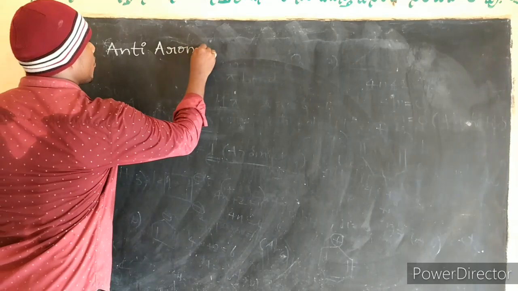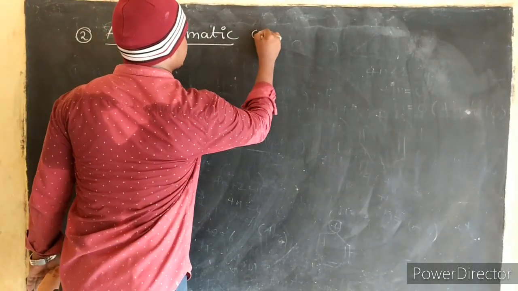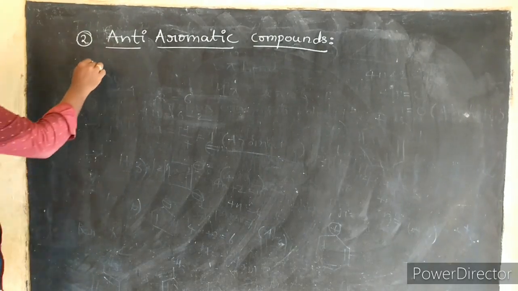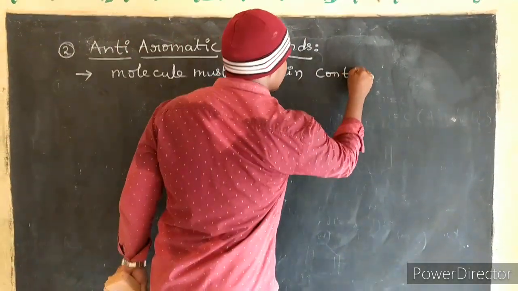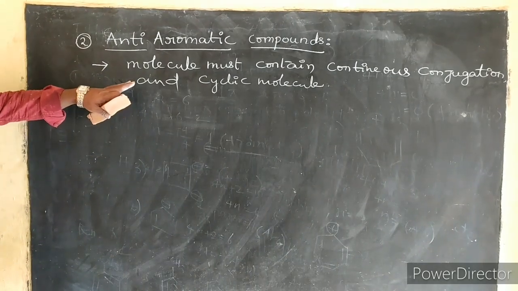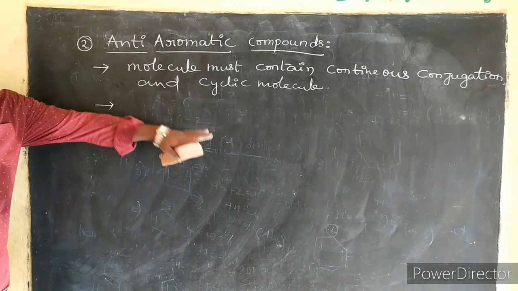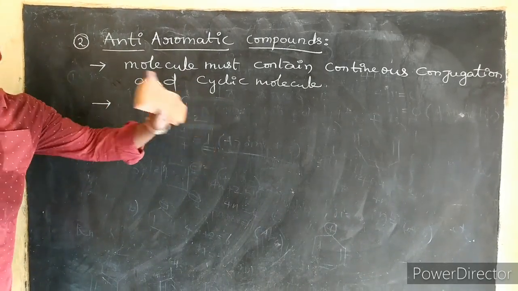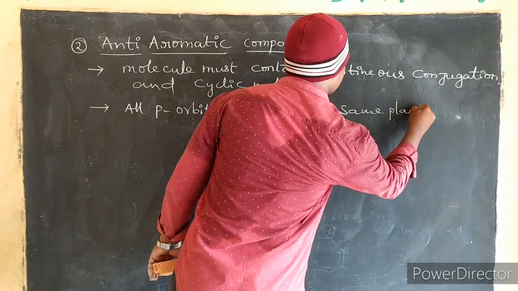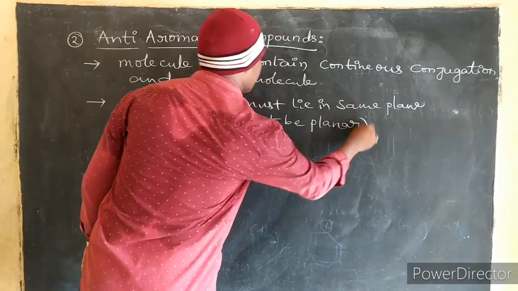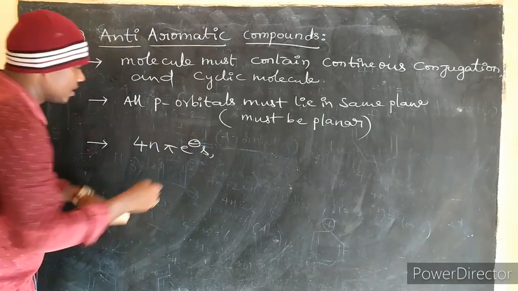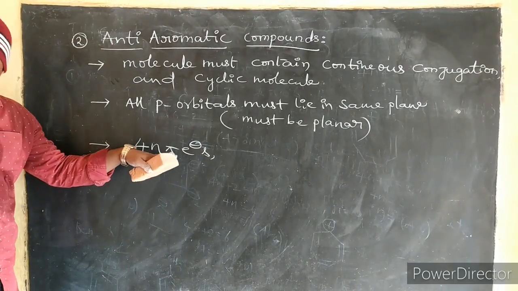Again, the second condition: all p orbitals must lie in the same plane, meaning the molecule must be planar. And the molecule must satisfy the 4n pi electron system, meaning the molecule contains 4n pi electrons.